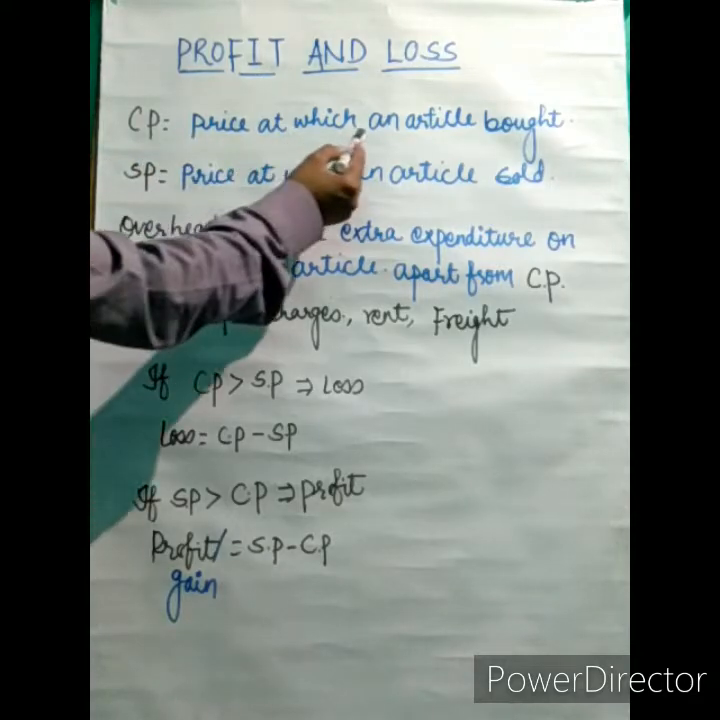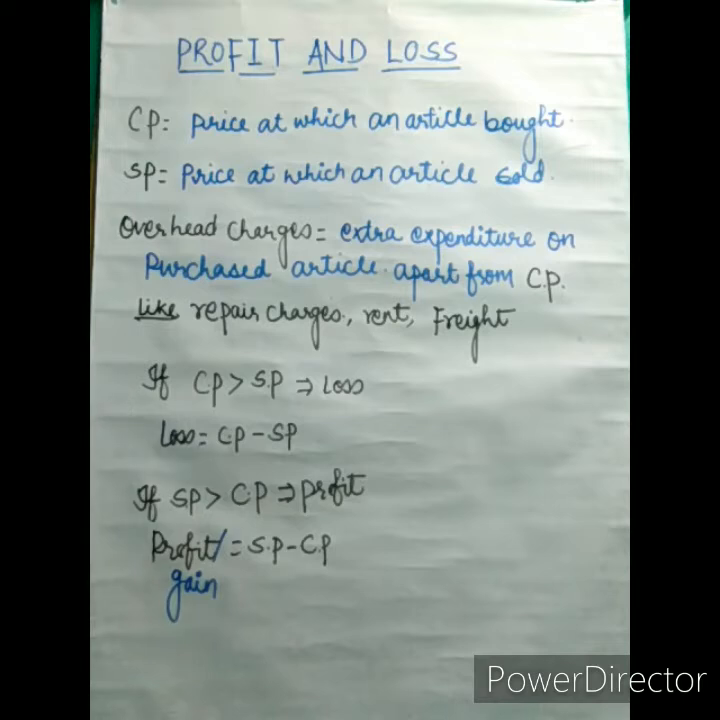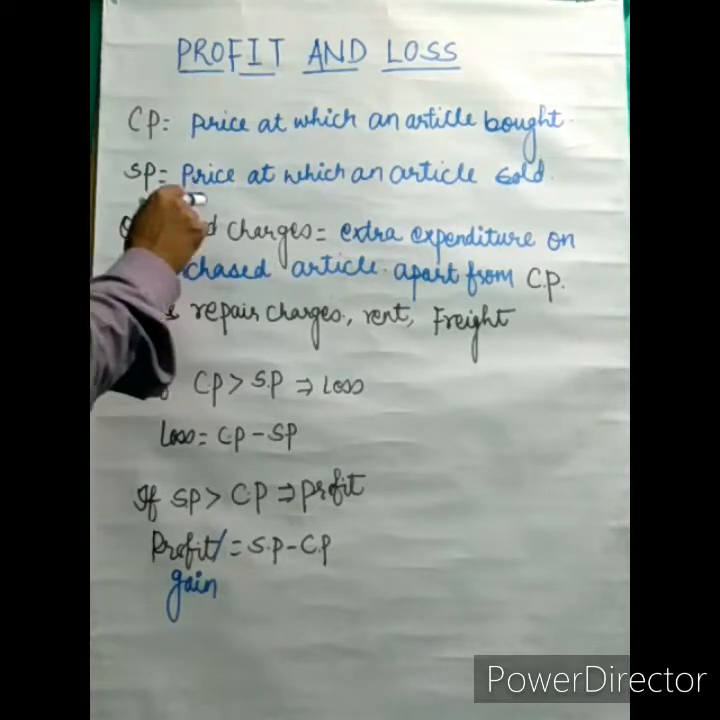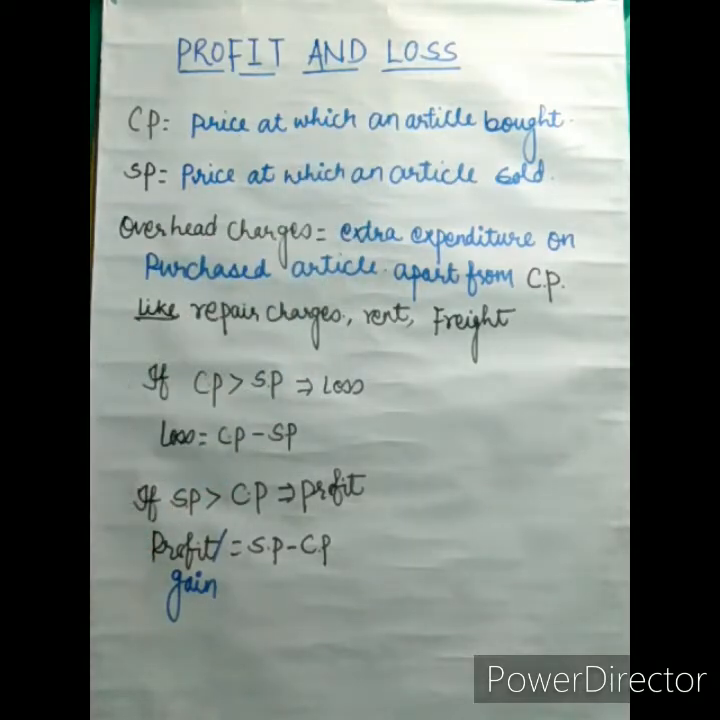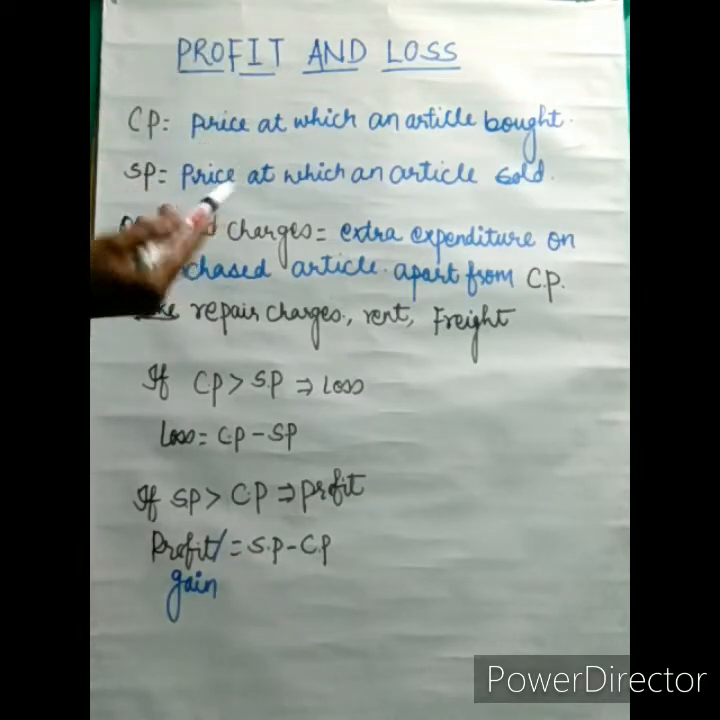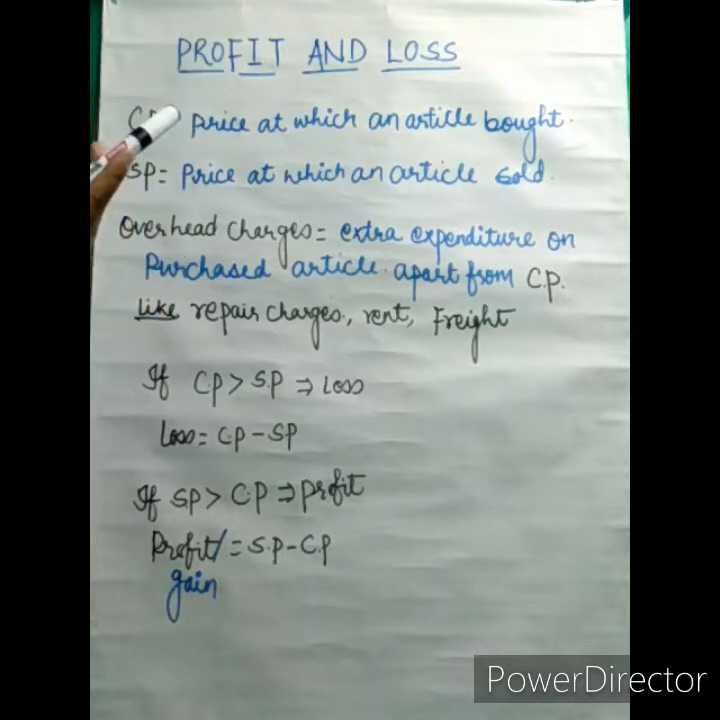CP is the price at which an article is bought. Whatever you are buying from the market, that is CP for that particular article. Next is SP, the price at which an article is sold. Now see, if you buy from any shop, that article was first purchased by the shopkeeper, so the price of that article is CP for the shopkeeper.